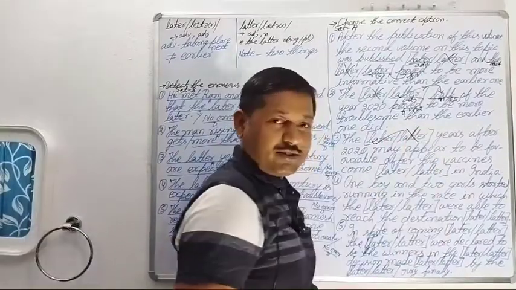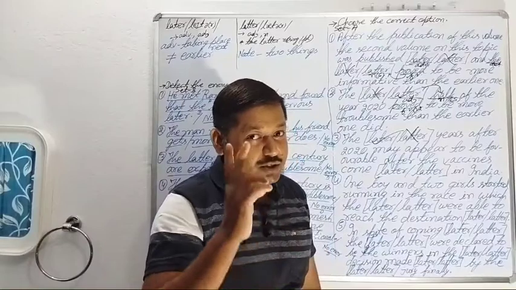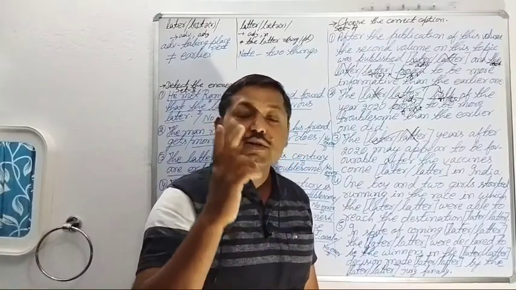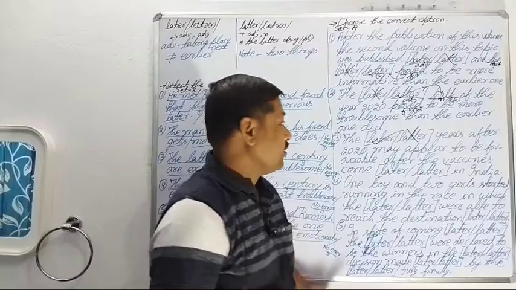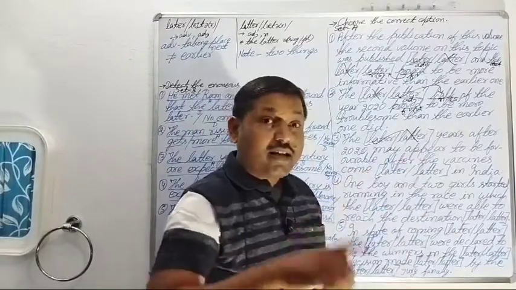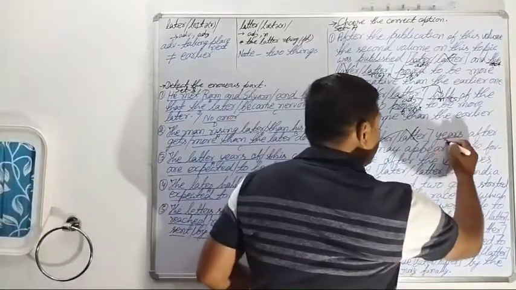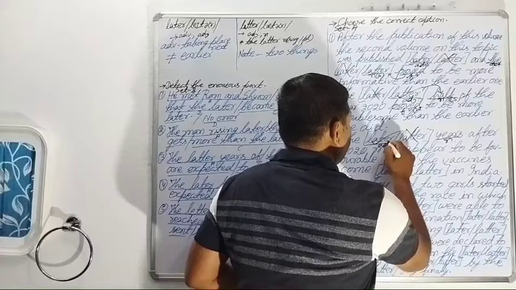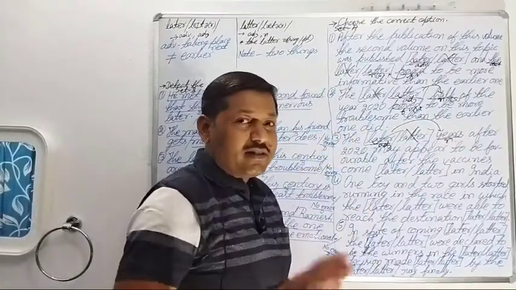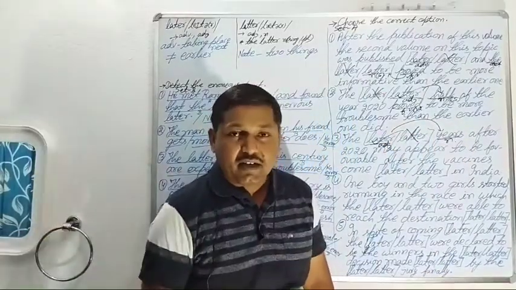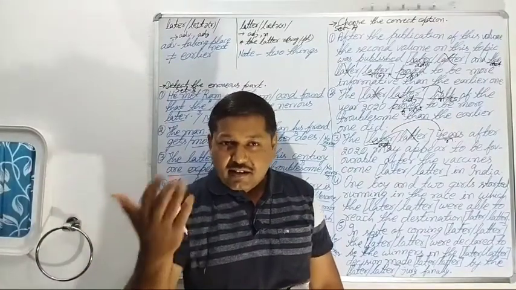Not the latter years, because latter is used especially between two things for representing the second one, not the first one. So in the later years, the noun is being qualified by this adjective. The later years means the forthcoming years, the years that are already coming.